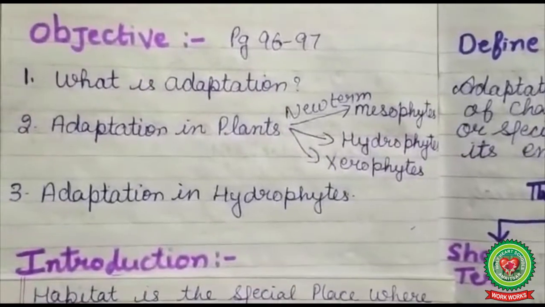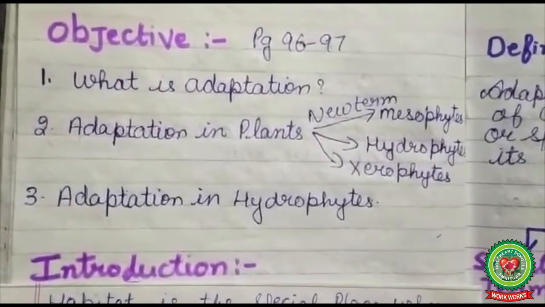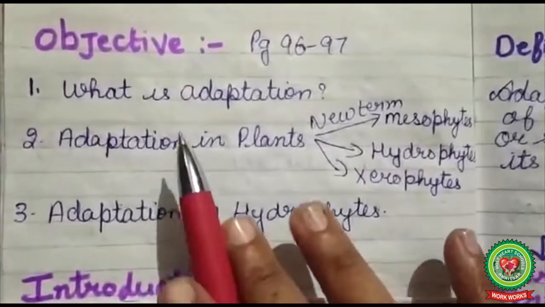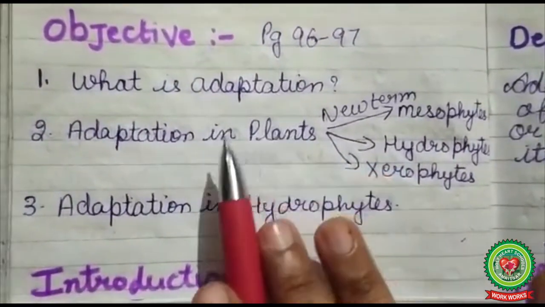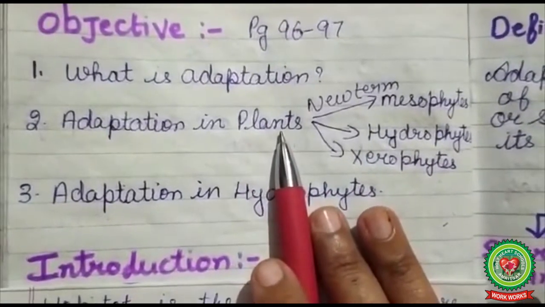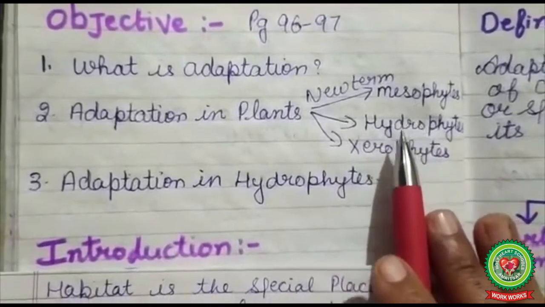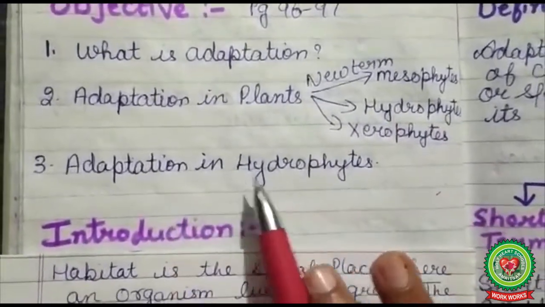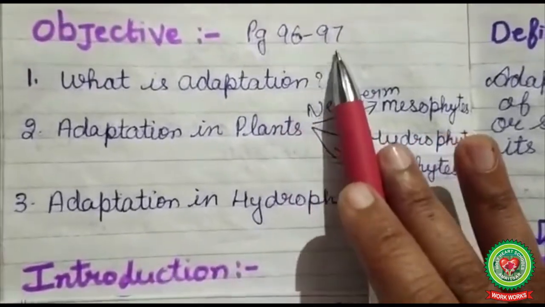Hello students, we have already discussed the concept of habitat, different types of habitat in the previous lecture. The main objectives for today are: what is adaptation? Adaptation in plants. In this topic we will learn new terms: mesophytes, hydrophytes, xerophytes. And third is adaptation in hydrophytes. And this topic is on page number 96 and 97.